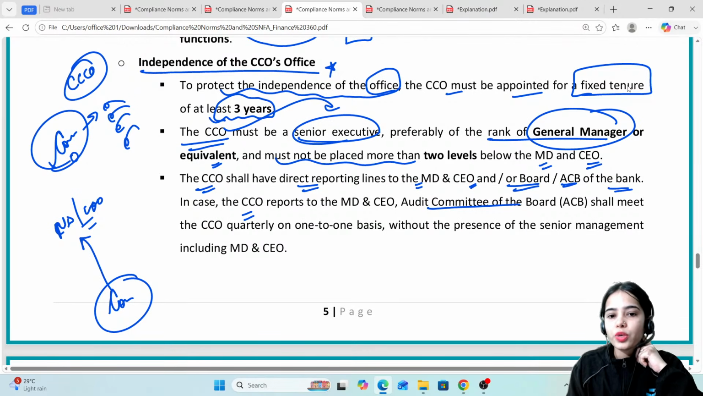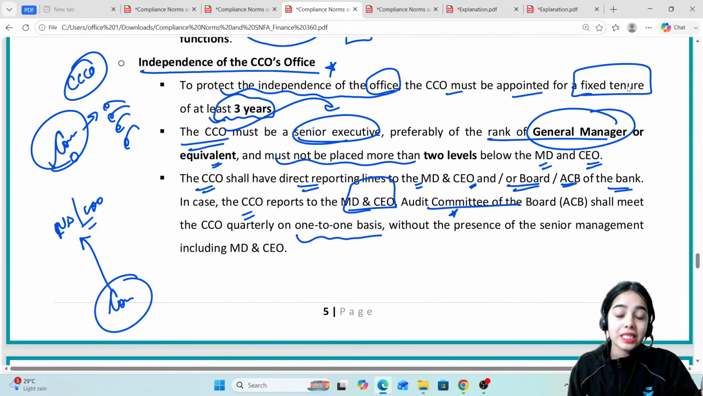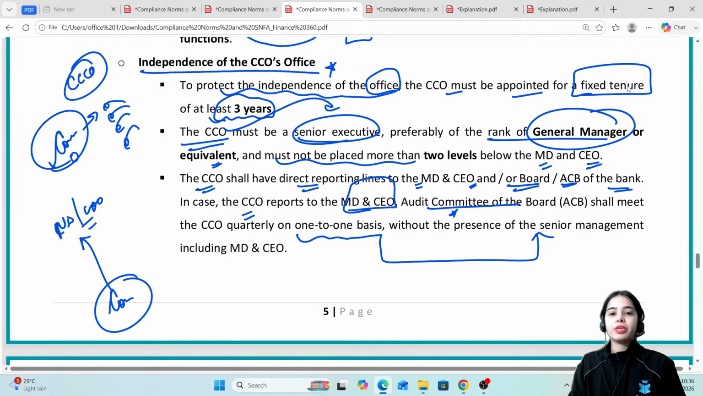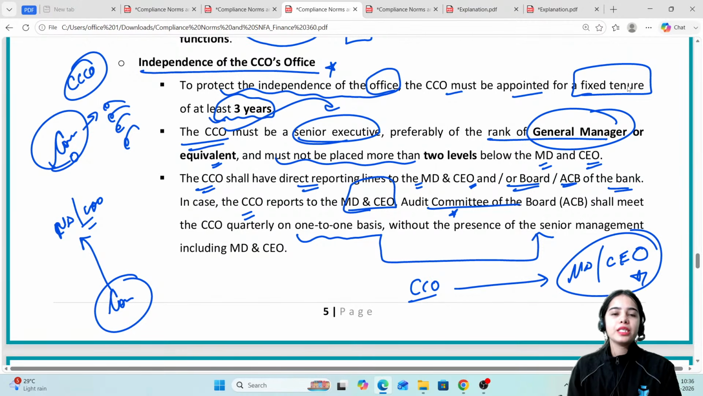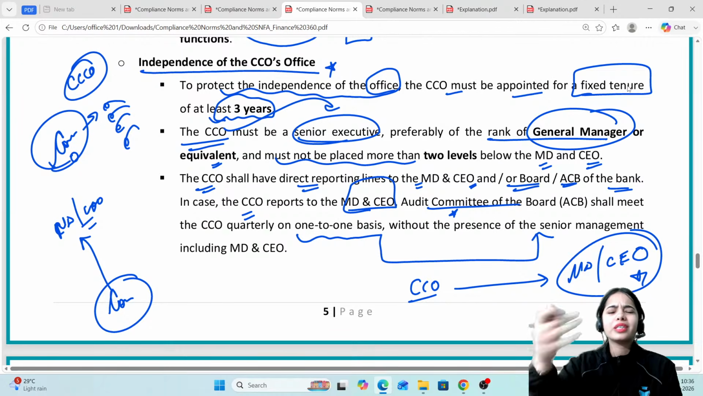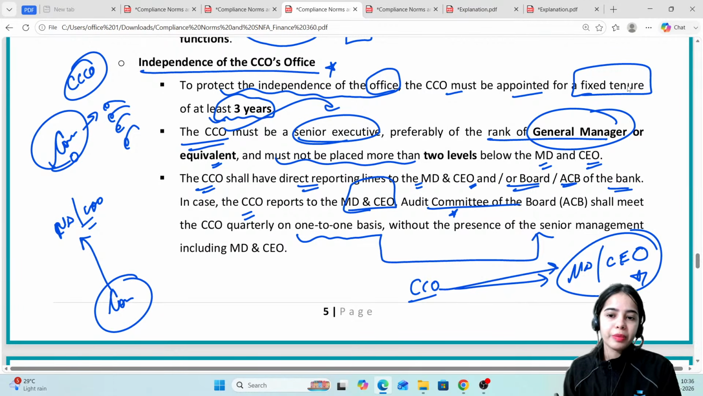In case the CCO reports to the MD and CEO, the audit committee of the board shall meet the CCO quarterly on a one-to-one basis without the presence of the senior management, including the MD and CEO. Basically, if the CCO is directly reporting to the MD and CEO, it might happen that the MD and CEO ask the CCO to let it go: okay, this compliance risk is happening, it's okay, we will take care of it.